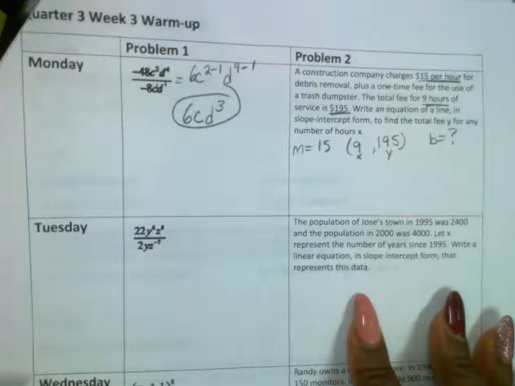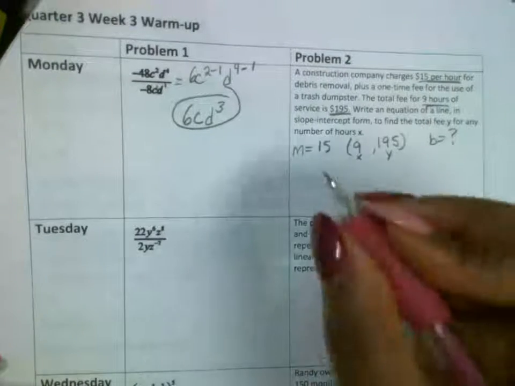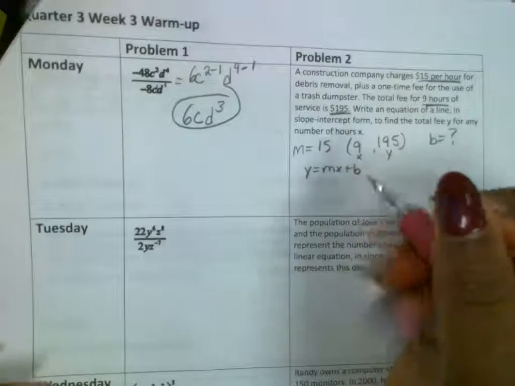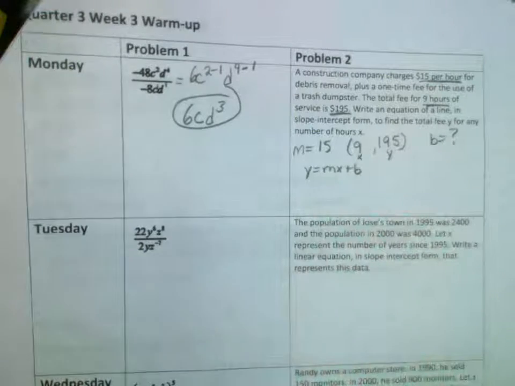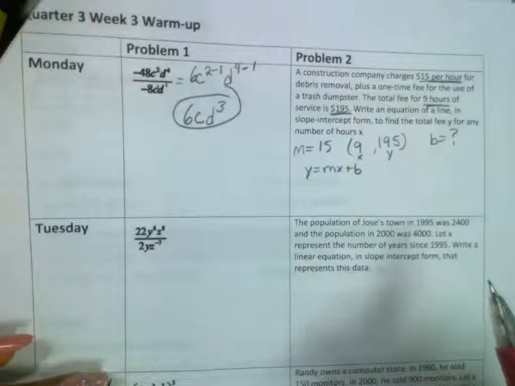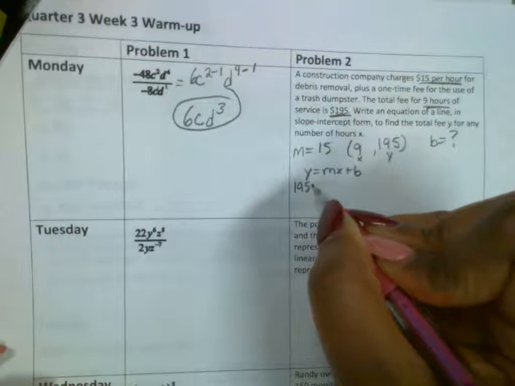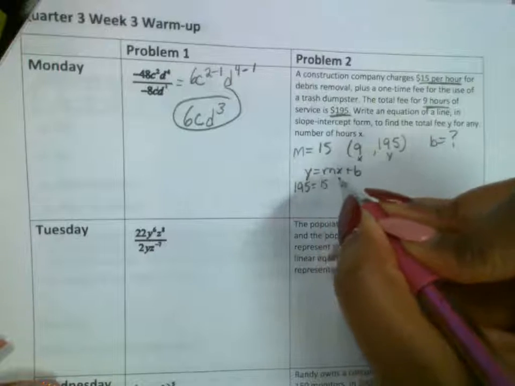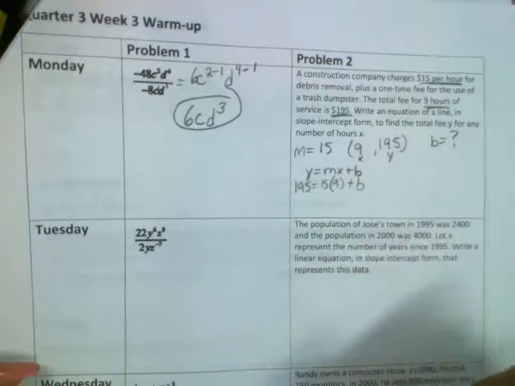So does anybody remember how to find B? Yes. Y equals mx plus b. Very good. Y equals mx plus b. Great job. Okay. So now I am going to use the information that's given and substitute it into the slope-intercept form to solve for B. So what am I going to put in the place of Y? 195. 195 equals, what am I going to put in the place of M? 15. We got 15 times, what's my X? 9, and we have plus B, which is what we're trying to find.